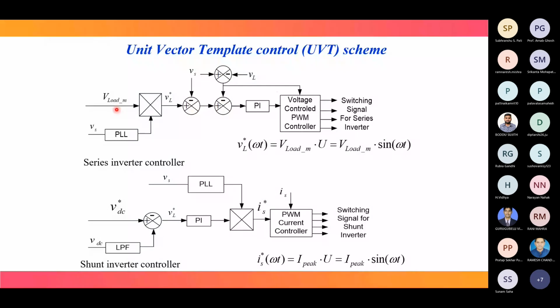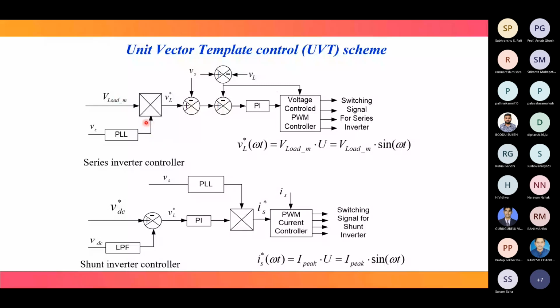V load M means the magnitude of the load voltage, that value will be multiplied with the template. How will we generate the template? Vs passes through a PLL, and whatever we get is the template. This is multiplied with V, which means the unit template U is generated. This U is multiplied with the magnitude, so the template becomes a signal. How much magnitude do we multiply here? V load M multiplied with the template gives us VL star.